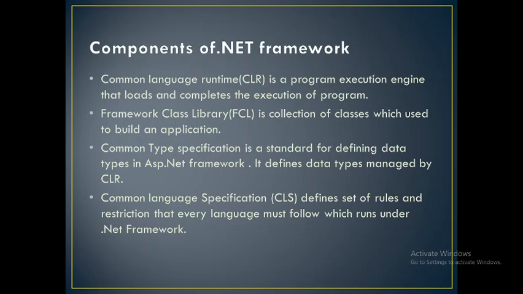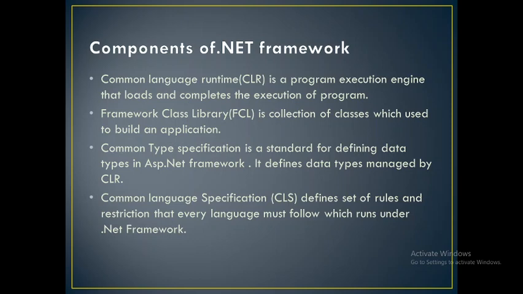Framework Class Library. What is the Framework Class Library? It is a collection of classes used to build an application. A library in the sense, a bundle of classes. Common Type Specification deals with the defining and declaration of data types in the .NET framework. For example, how the integer data type can be defined and how the decimal data type can be defined. This defining of data types is handled by the Common Type Specification. We will call it CTS.